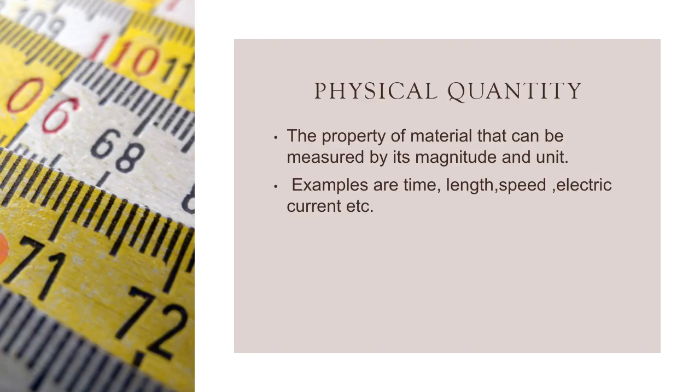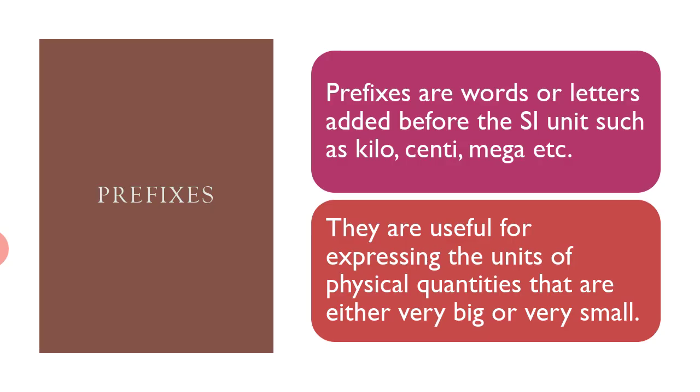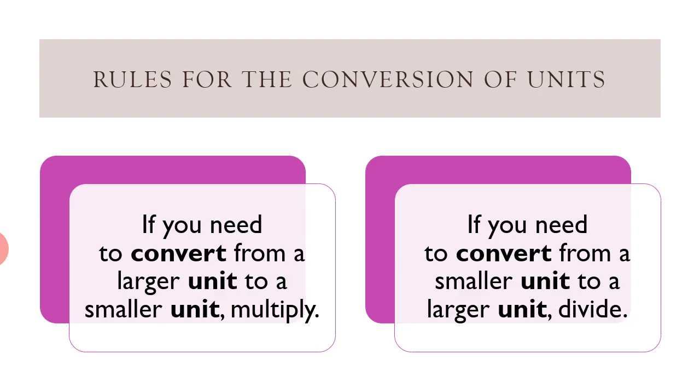Now, physical quantities are the properties of material that can be measured by their magnitude and unit. Examples are time, length, speed, electric current. Prefixes, as I told you before, are words or letters added before the SI units such as kilo, centi, mega, etc. They are useful for expressing the units of physical quantities that are either very big or very small.